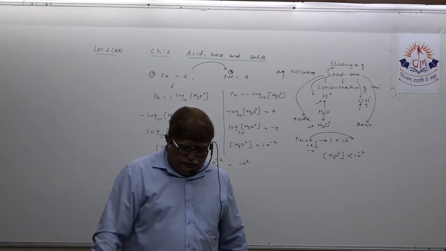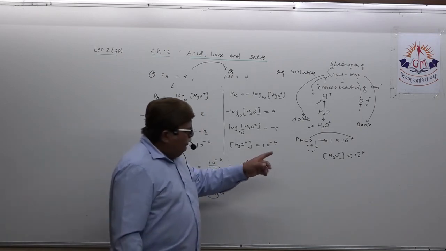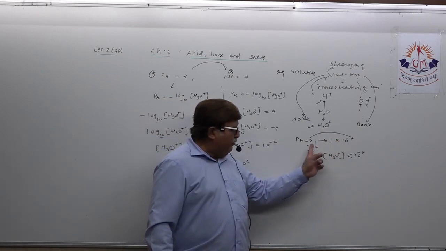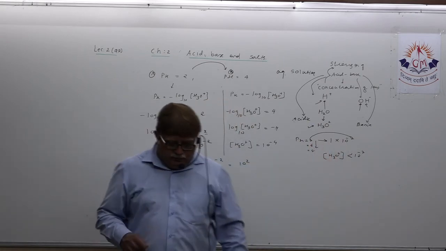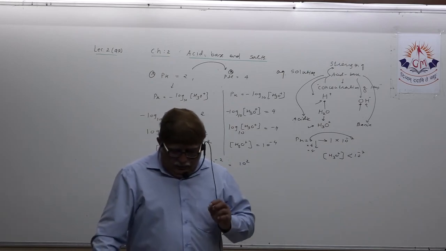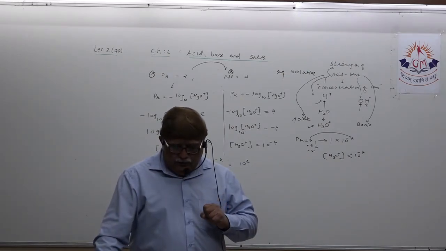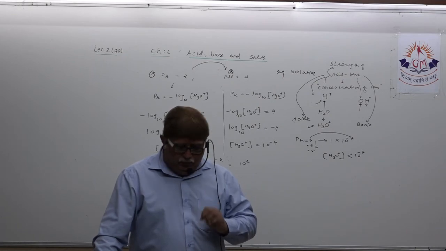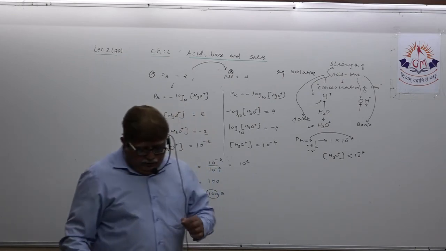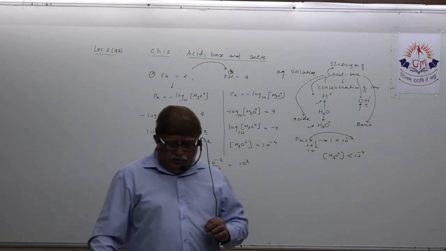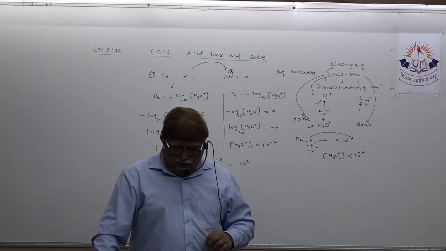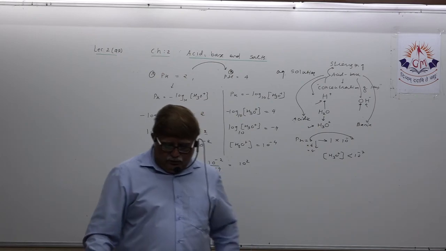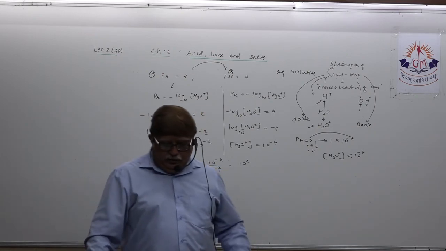I have told you that this way you relate: minus 7 is 7, minus 6 is 6, minus 8 is 8. See the next MCQ. Which of the following solutions will have pH 2? They have given 0.01 molar HCl, 0.02 molar HCl, 0.01 molar H2SO4 and 0.02 molar H2SO4.